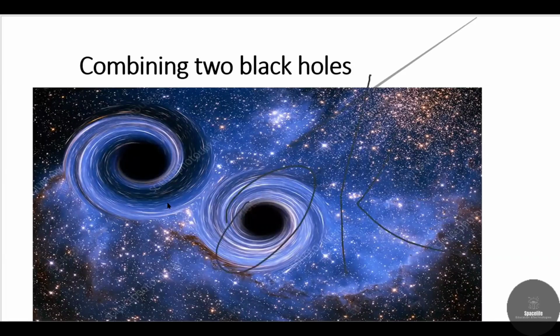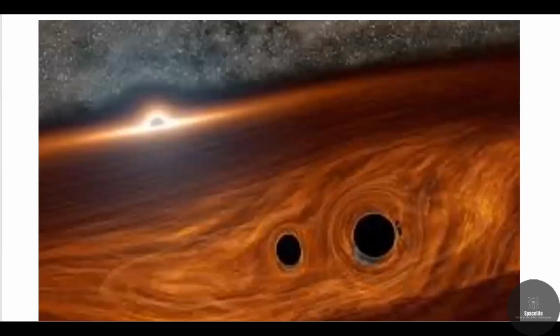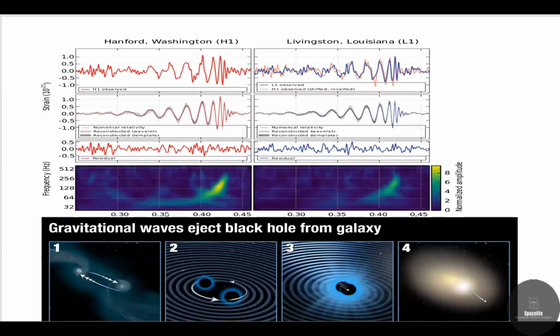When small black holes combine, they form a huge black hole. Stellar-mass black holes and huge massive black holes will combine and form supermassive black holes. So you can see why we are discussing the combination of black holes. Previously, scientists discovered a sound that came from space, recorded at an observatory. They found graphs, and the scientists assumed it was a sound from the combination of 2 black holes.